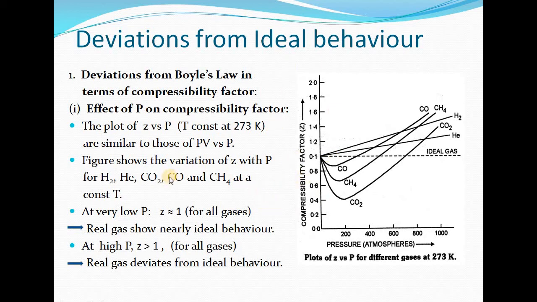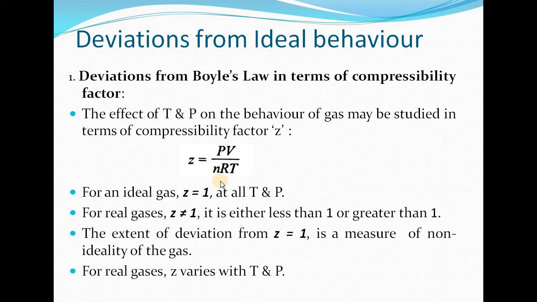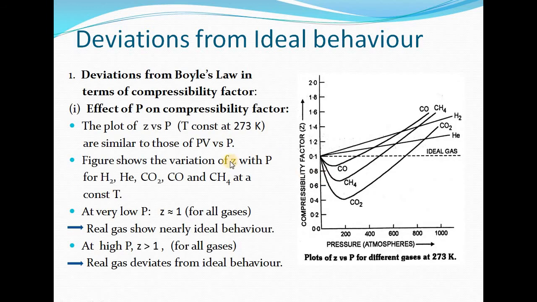We can see from the figure the plots of Z versus P keeping temperature at 273 Kelvin are similar to those of PV versus P. The reason being, Z is equal to PV by nRT. So keeping temperature constant, Z will behave like PV. If we are plotting PV versus P, we are getting a similar type of curve as in case of Z versus P. So both of these curves will show similar trends.